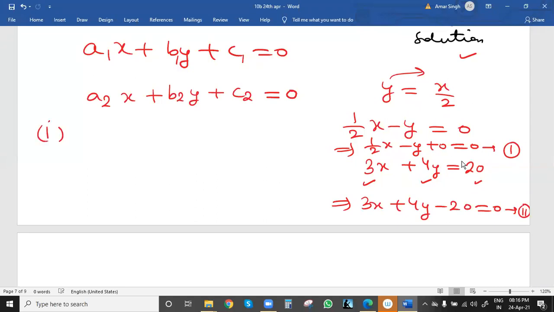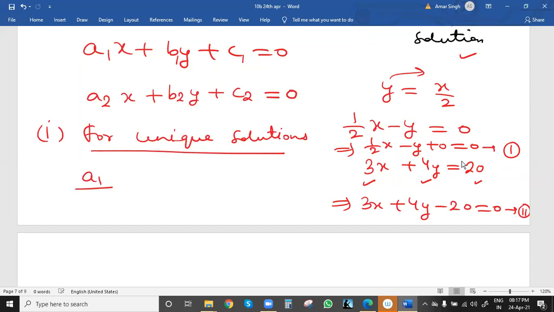Now, for a unique solution, first we write the two equations in standard form. Then the result for a unique solution is that a1 by a2 is not equal to b1 by b2. For a unique solution, or one solution, the lines will cut at one point. So that is the case: a1 by a2 will not be equal to b1 by b2.